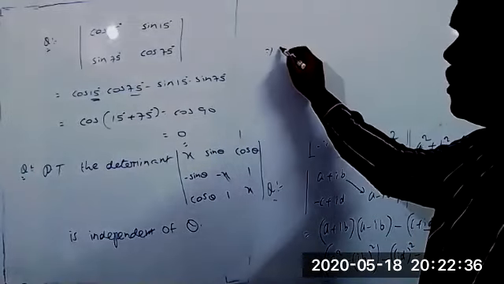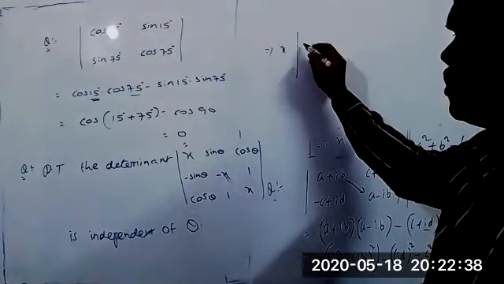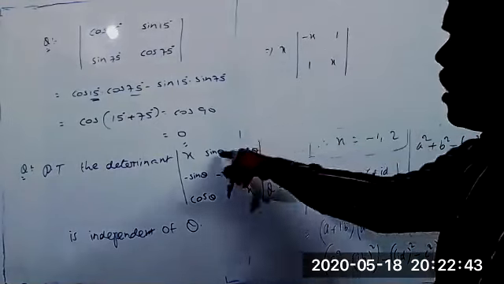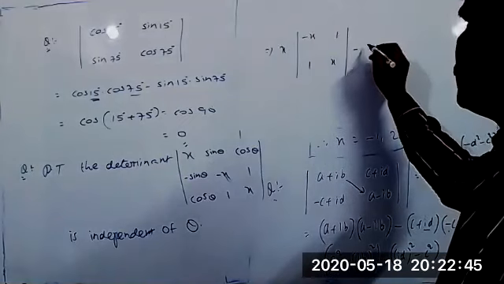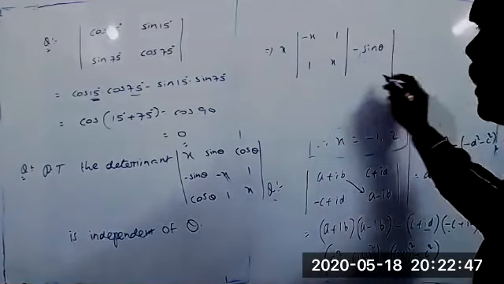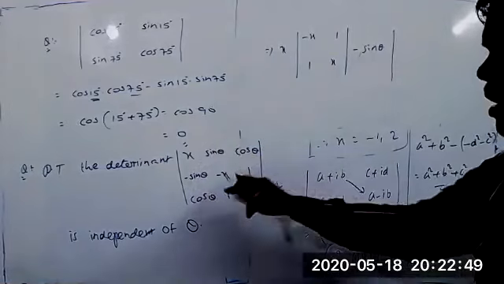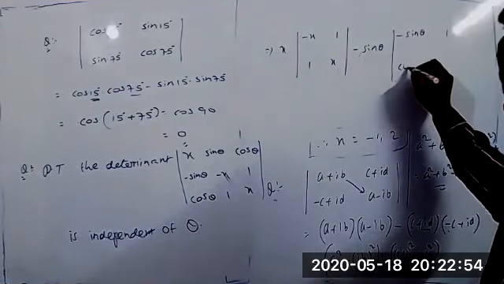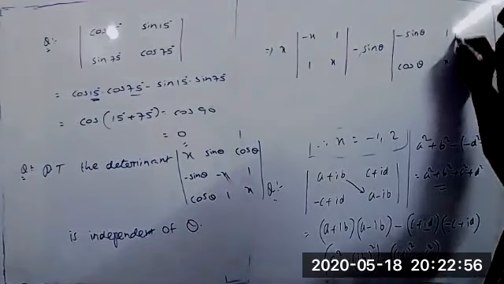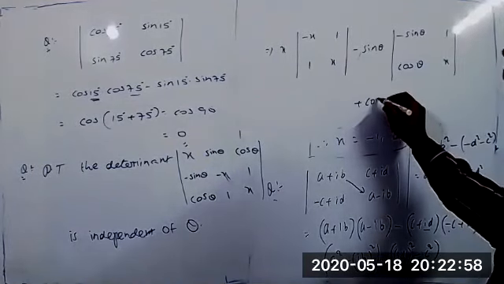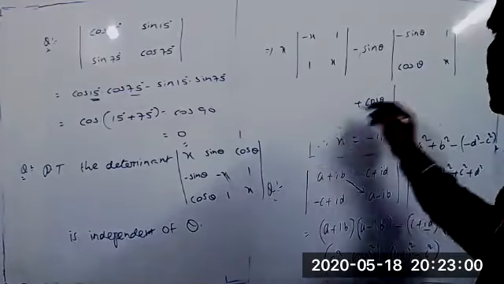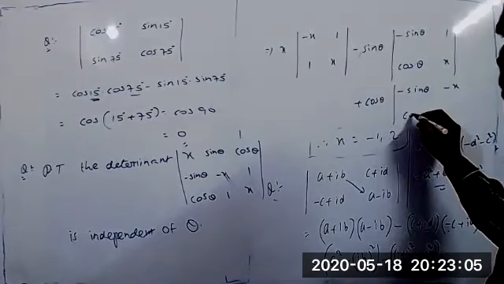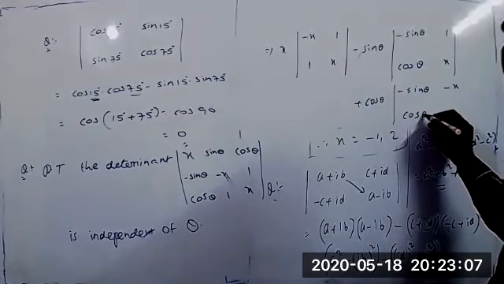So x into the minor of minus x, 1, 1, x, and minus sin theta into, it belongs to the first row and second column, so minus sin theta, 1 and cos theta, x, plus cos theta into minus sin theta, minus x and cos theta, 1.